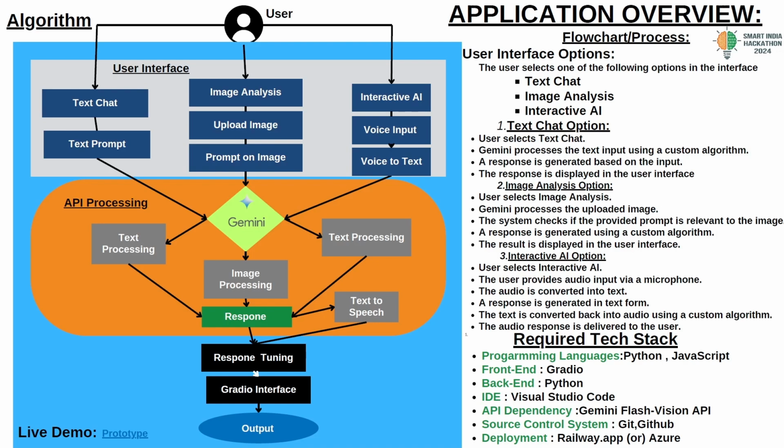We used Python as the backend code, and Visual Studio Code is very friendly for developing this application. We mainly depended on the Gemini Flash Vision API, which is free. For source control we used Git and GitHub, and to deploy it we mainly prefer Azure for its speed and accuracy, or we can deploy on the Railway platform also.